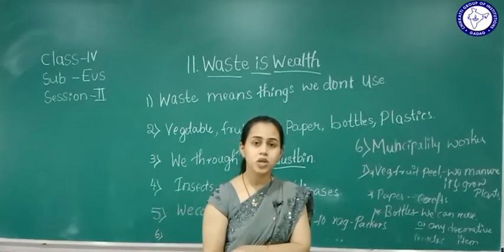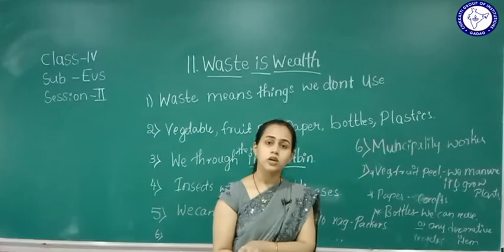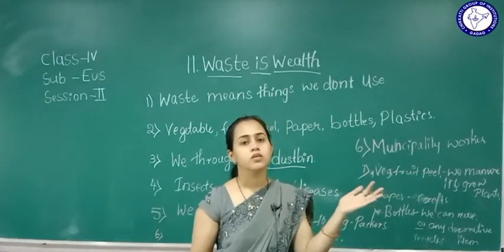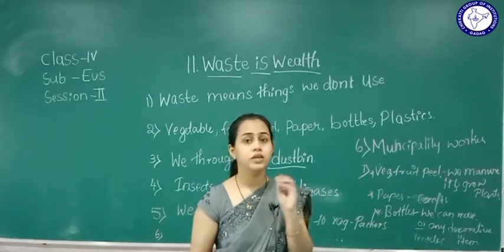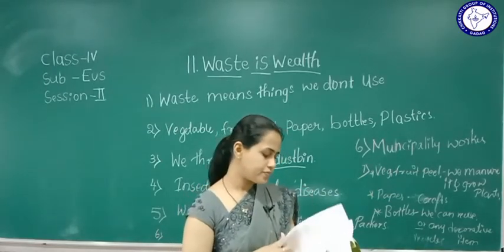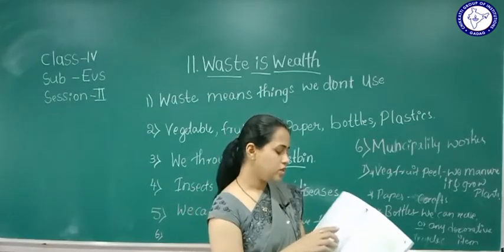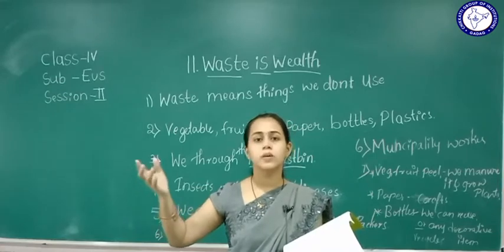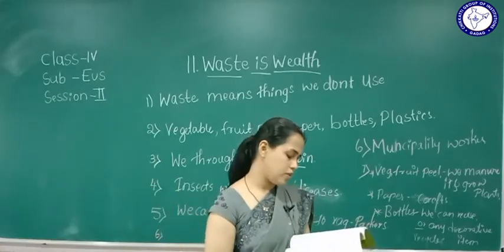This is all chemical, so we should give it to the municipal worker. They will dispose of it, they will not compost this. So it's wrong, we can't give all the poisonous waste to the plants. It's a wrong statement.